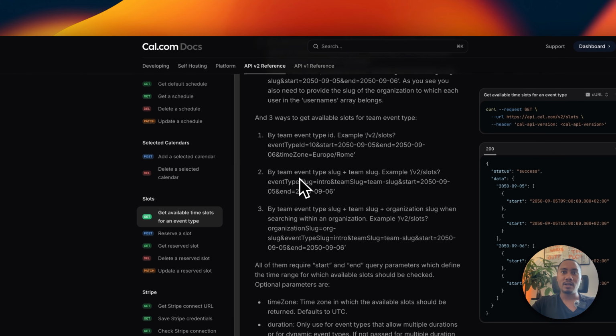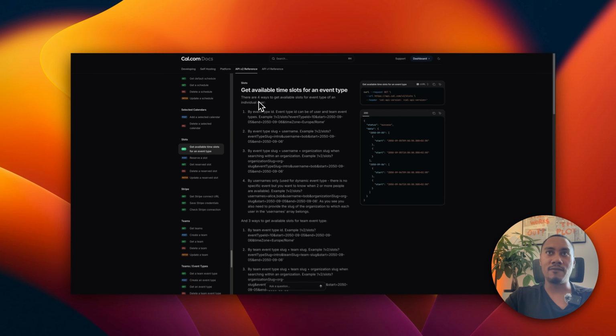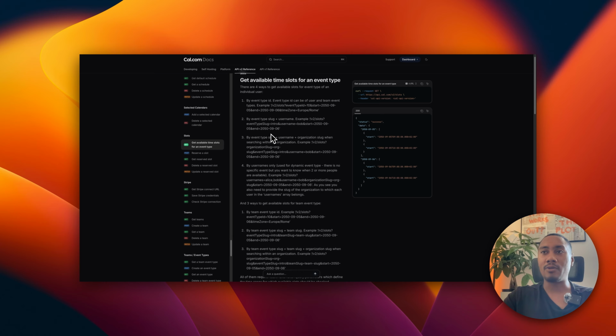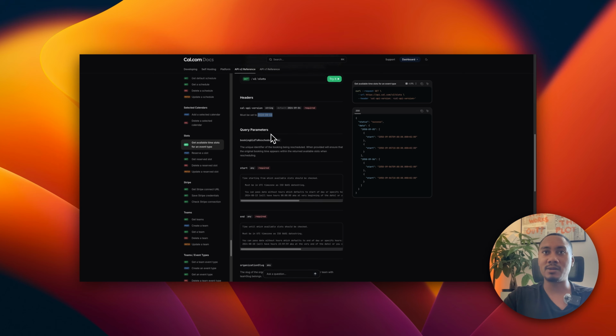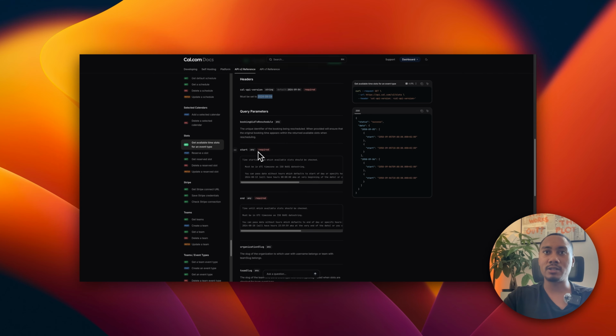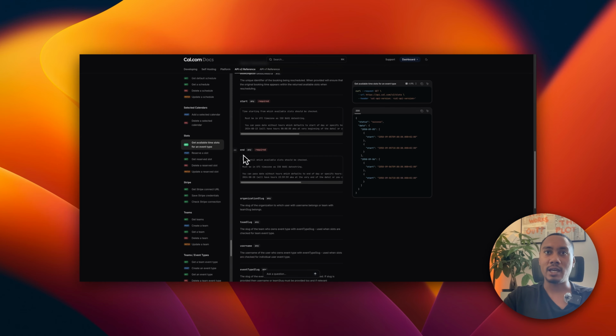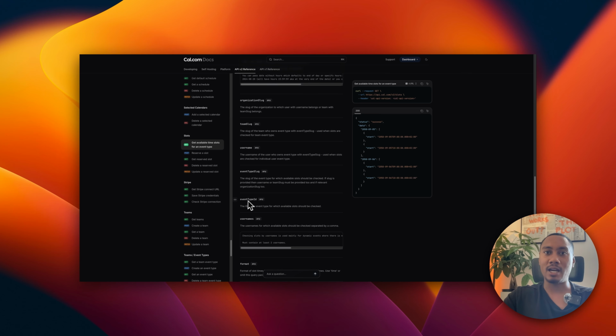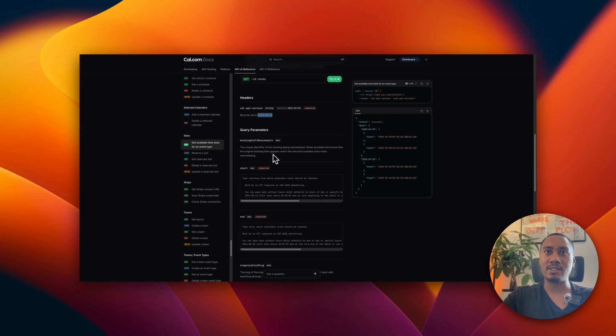Now, they provide us 4 different ways to get slots by event type. The way we're going to do it is we're just going to supply a start, which is required, an end time, which is required, and then also the event type ID. Okay. So let's add these as query parameters.